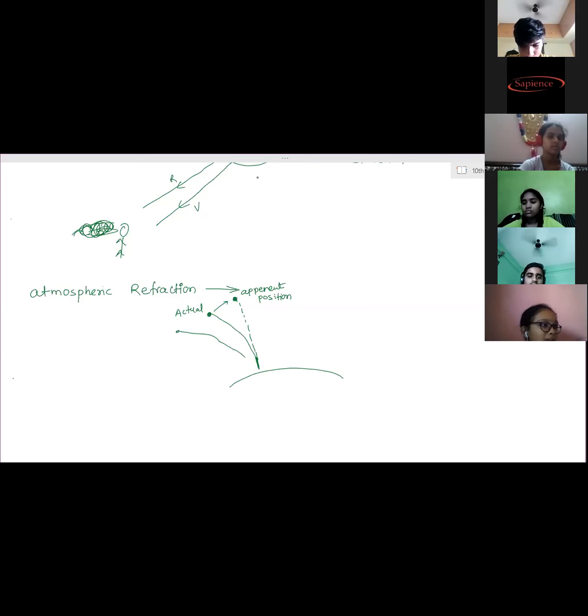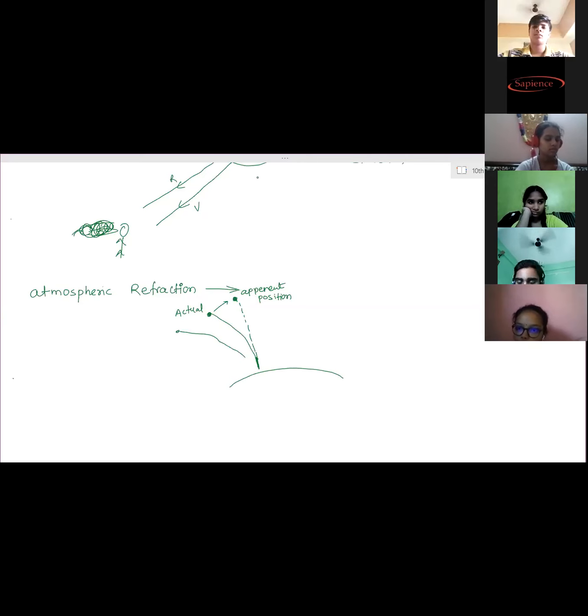So it behaves as multiple point sources. From some points refracted rays will reach us, from some points refracted rays won't reach us. But the dimness produced due to some points is nullified by the brightness produced by other points.